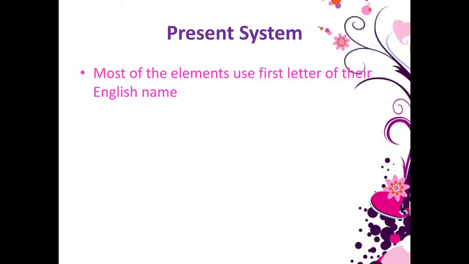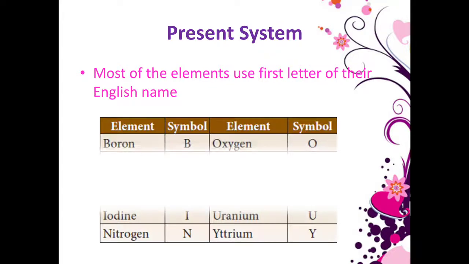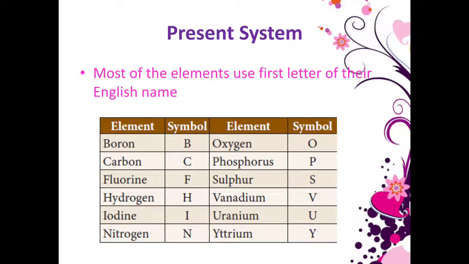Let us see about the present system. The first one: most of the elements use the first letter of their English name. See the table. The first letter of every element has been made the symbol.